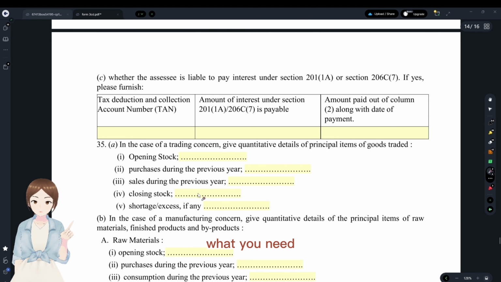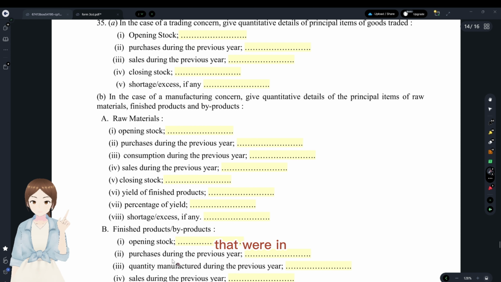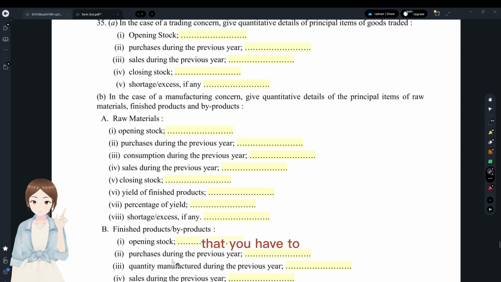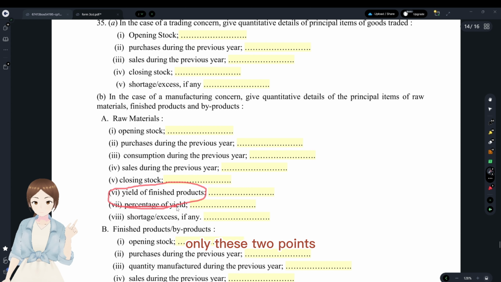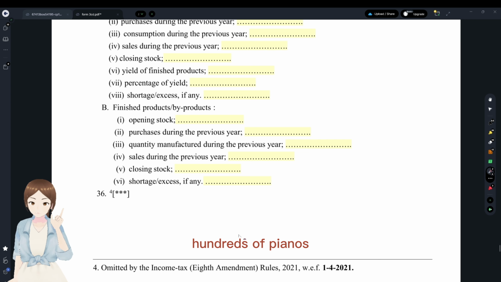You need not memorize all these things. You have to write what are all the things that were in the question paper, what are all the things that you have to put in the P&L account. That's it. Nothing much more than that, except the yield of finished products and the percentage of yield. Only these 2 points have to be remembered once. And for all the others, you have been preparing financials like the P&L account. You have prepared hundreds of P&Ls and hundreds of balance sheets by this time, right?